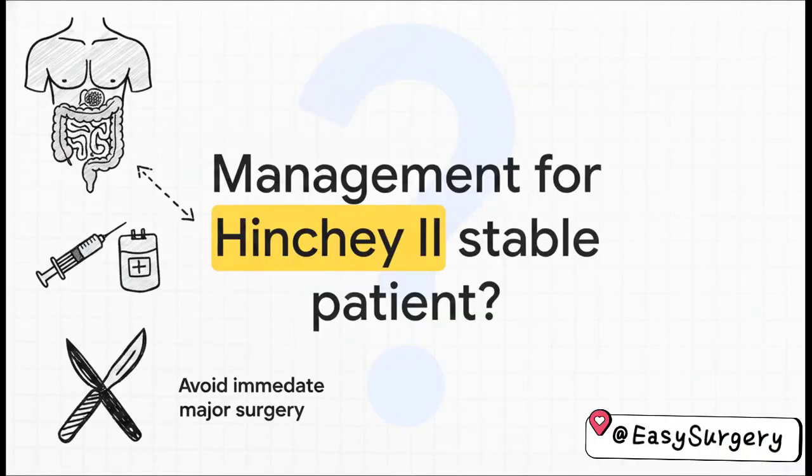Let's slow down the pace just a tiny bit for Q39. The original recall text actually mixed up Hinchey grade 3 with a pelvic abscess, which is a stage error in the source material. So let's look at the correct clinical scenario here. What's the preferred management for a hemodynamically stable patient with Hinchey 2 diverticulitis, meaning they have a localized pelvic abscess? Well, because they are stable, you want to avoid immediate major surgery. The standard of care is percutaneous drainage coupled with intravenous antibiotics.